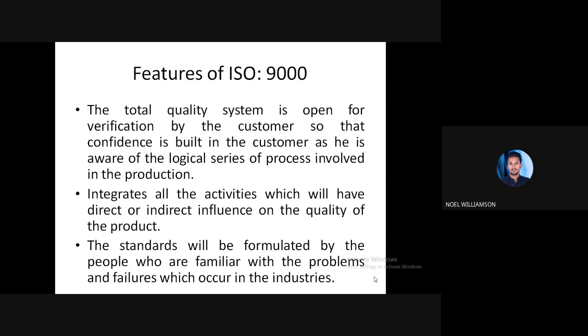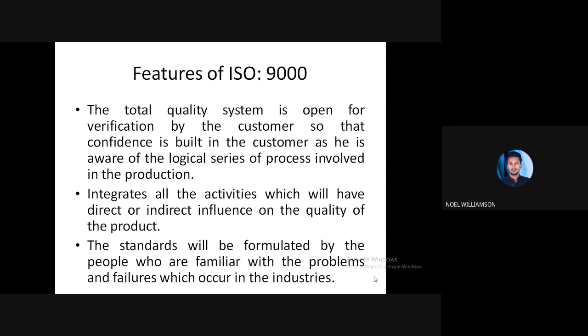It integrates all the activities which have a direct or indirect influence on the quality of the product. The standard is formulated by people who are familiar with the problems and failures which occur in industries.